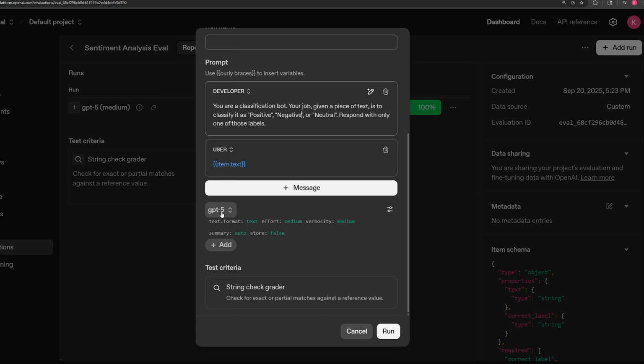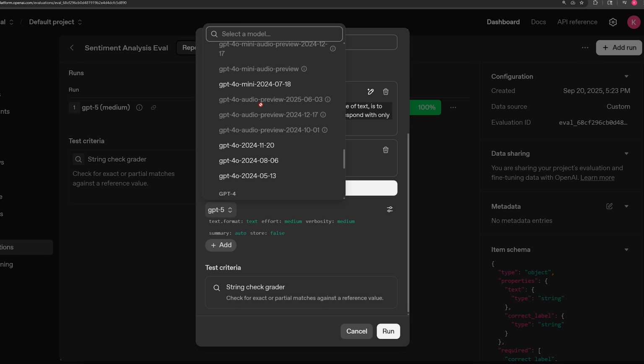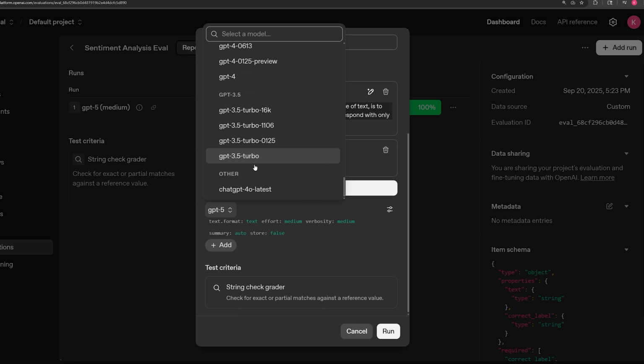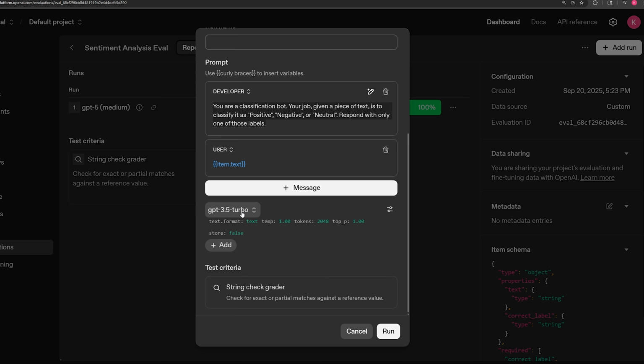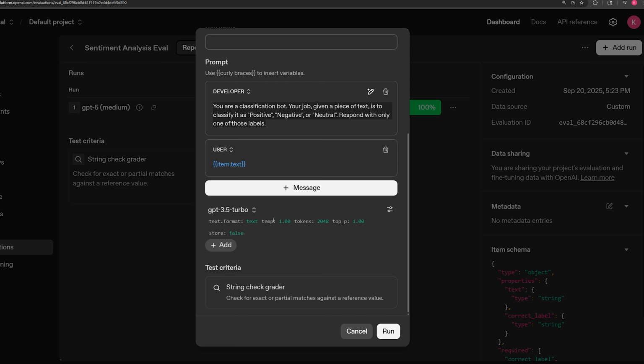And then I'm going to change the model. So I'm going to leave the prompt the same because it's a very simple prompt, but I'm going to change the model. So we're going to change it from GPT-5 to their earlier models like GPT-3.5 Turbo. So this is their dumbest model pretty much, since they have so many advanced models now. So if you run this, I want to see the comparison, okay? So everything looks good, same data, same prompt, same input, variable, different model. Let's see how it compares.